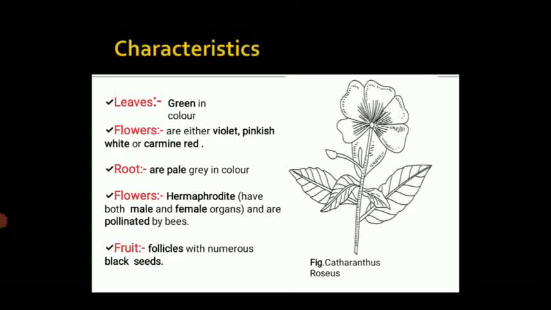Characteristics of the Vinca are the following. Leaves are green in color. Flowers are either violet, pinkish, white or carmine red. Roots are pale grey in color. The flower has both male and female organs and is pollinated by bees. Fruits: follicles with numerous black seeds.